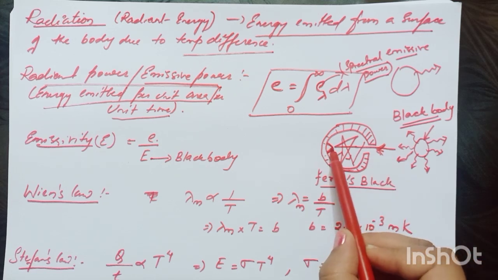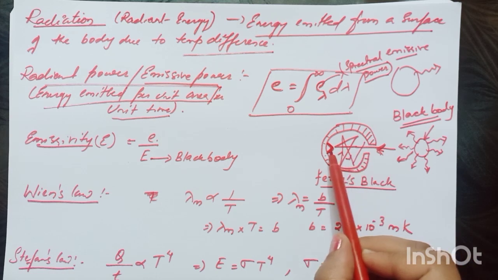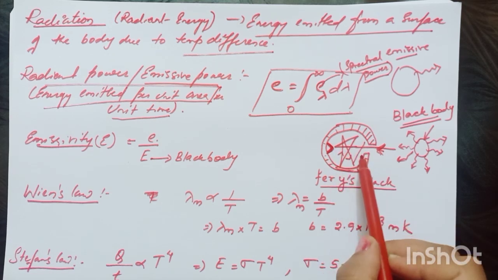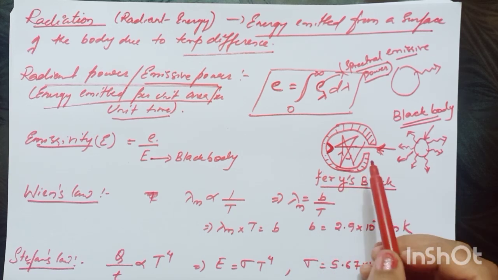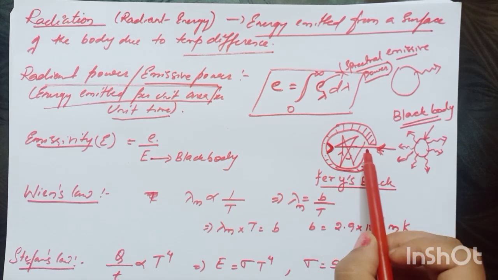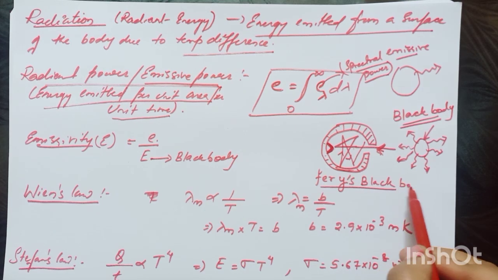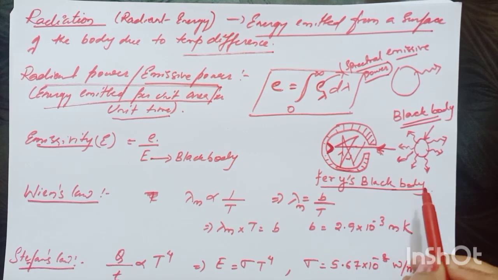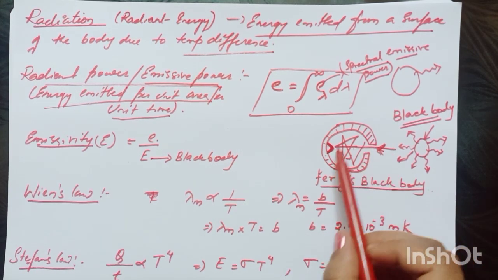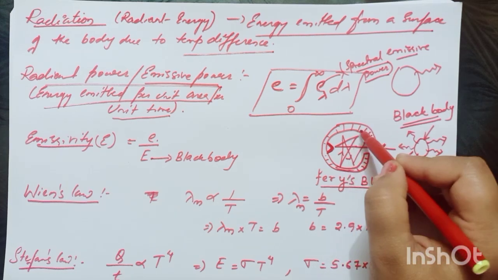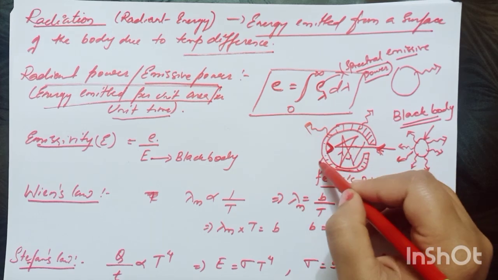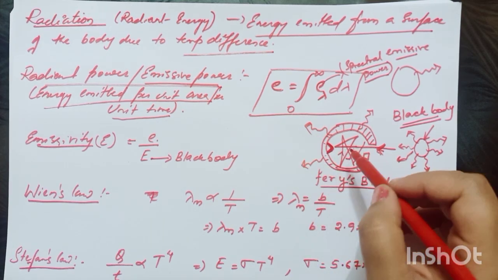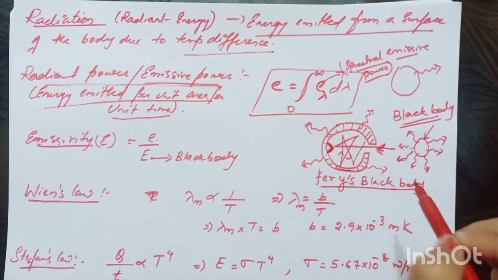Because of the small triangular shape, the radiation gets reflected multiple times inside the black body or the metallic ball, and is unable to escape through it. That's why this is an example of a perfect black body, where radiation is absorbed and is not escaping, and slowly this radiation will be emitted by this black body from its surface for a given unit time.